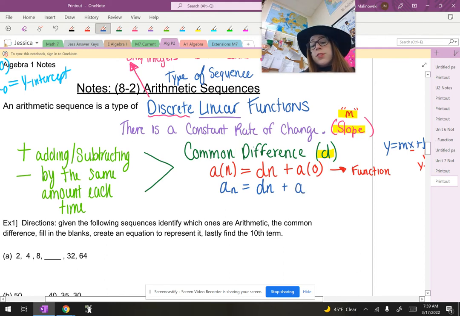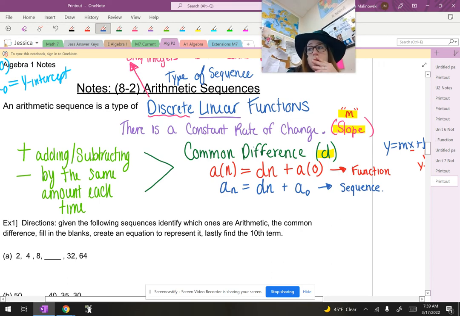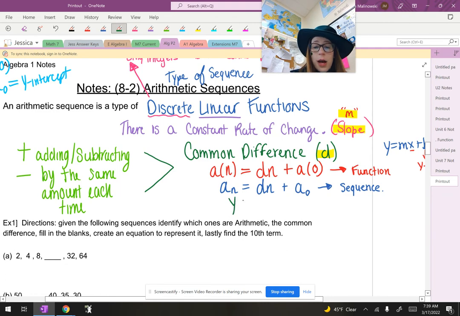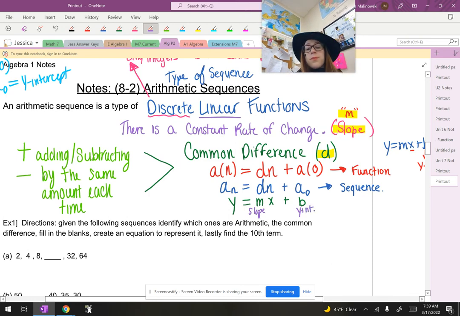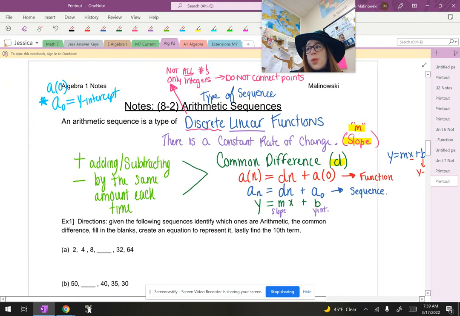Instead of a of 0, it's a sub 0. That is your sequence notation. Again, each of these pieces is just your y equals mx plus b, your slope and your y-intercept.